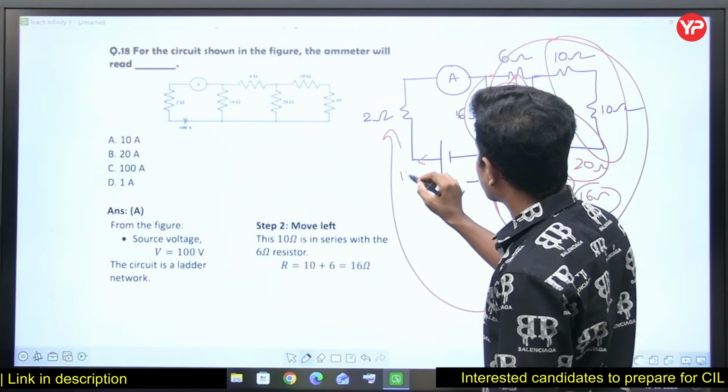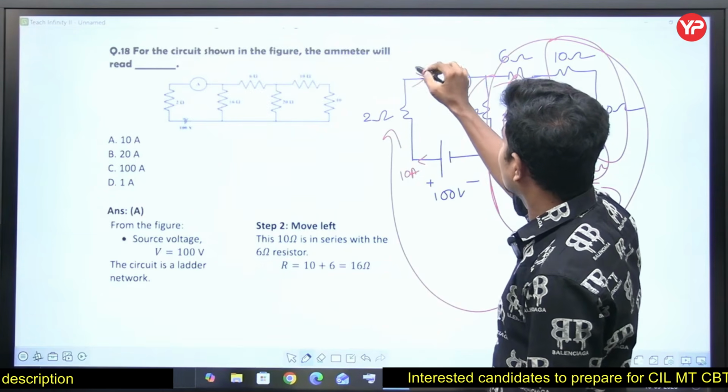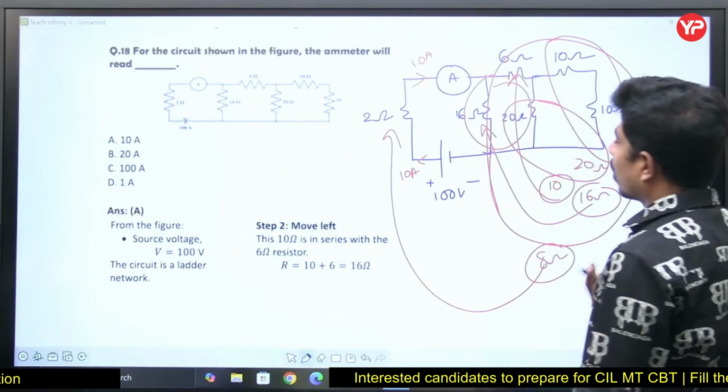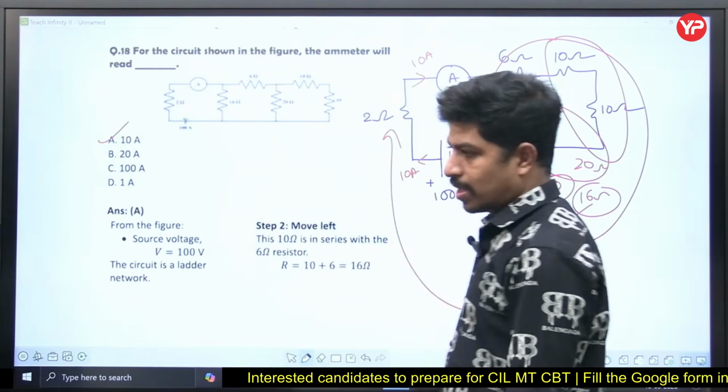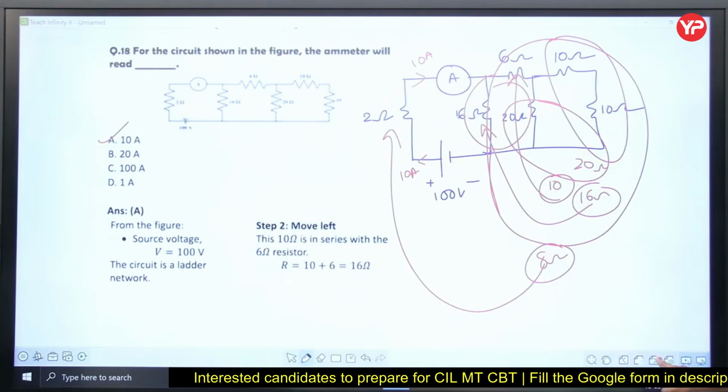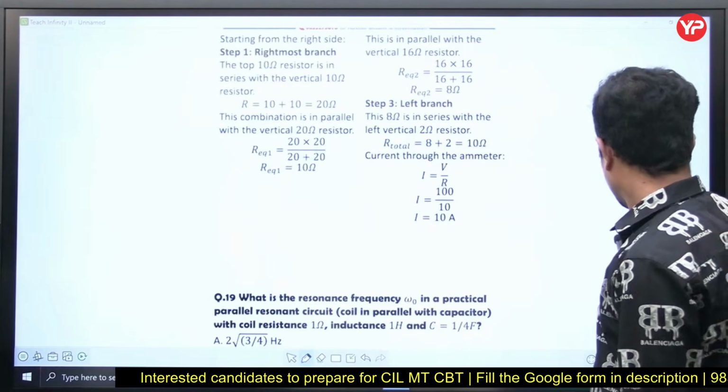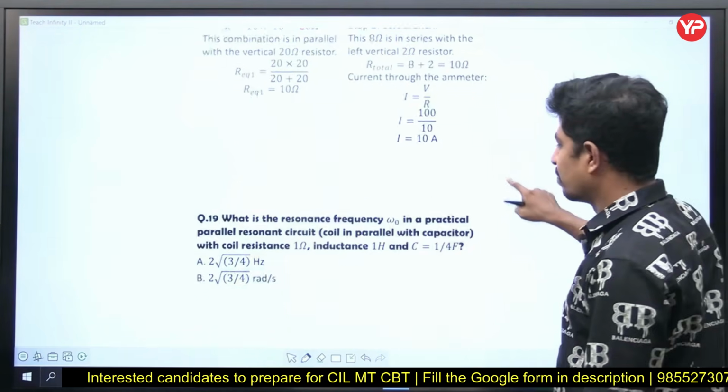100 divided by 10 is 10 amperes. This particular ammeter is going to read 10 amperes of current. Option is A, right? Yes, option is A. That is a very simple solution.